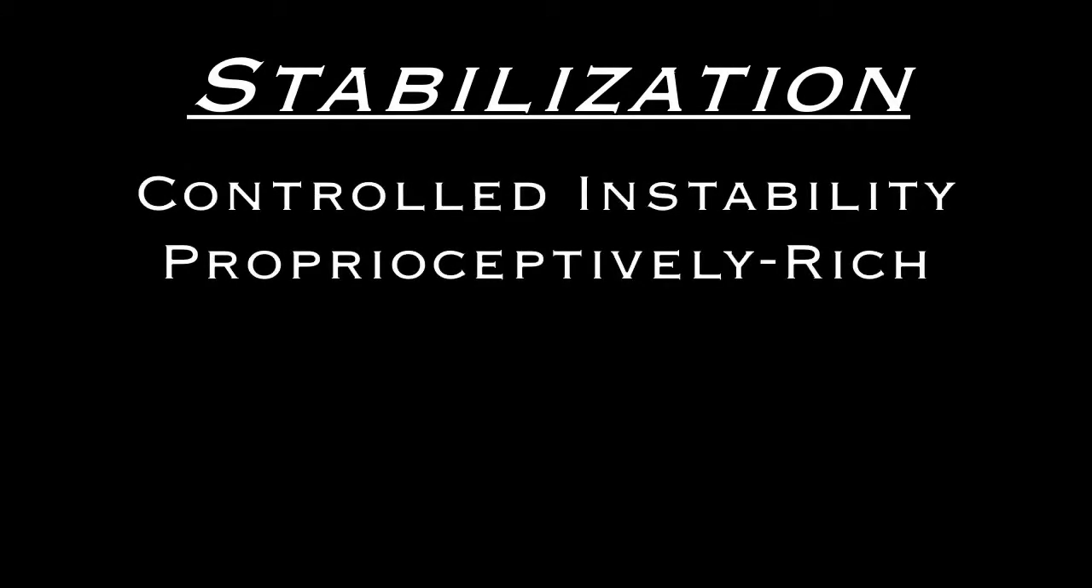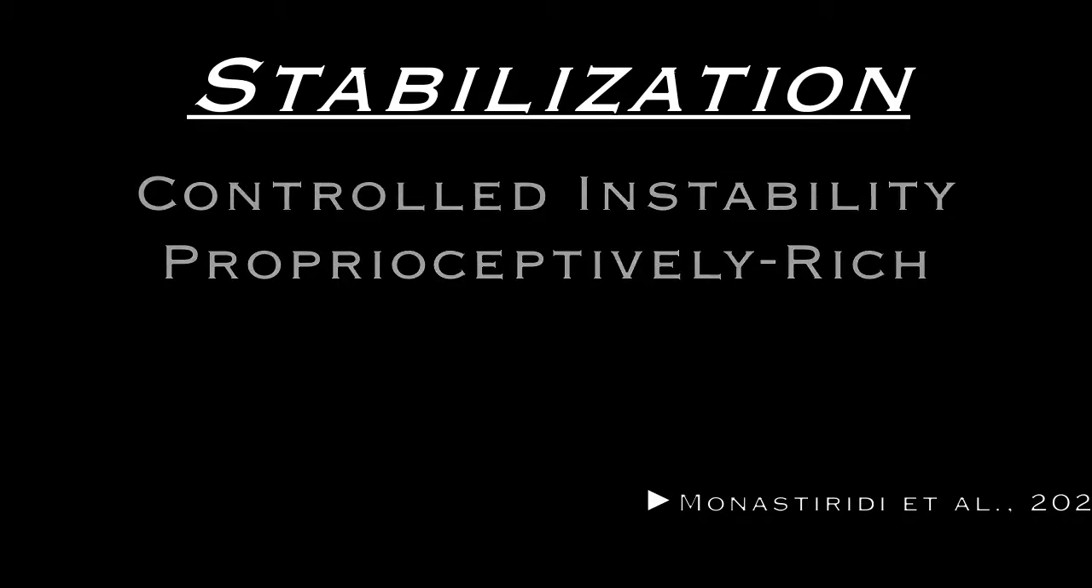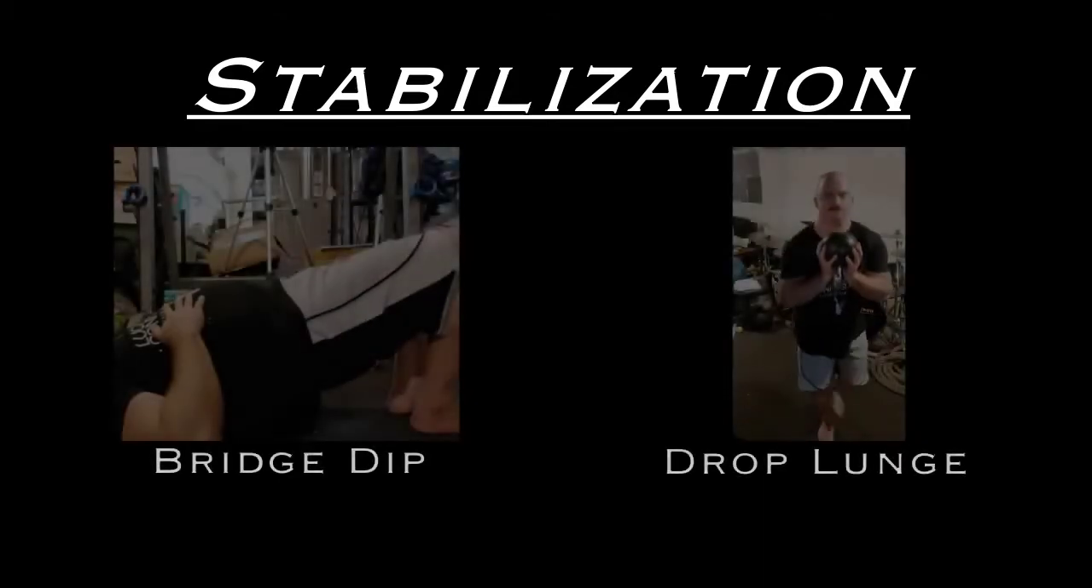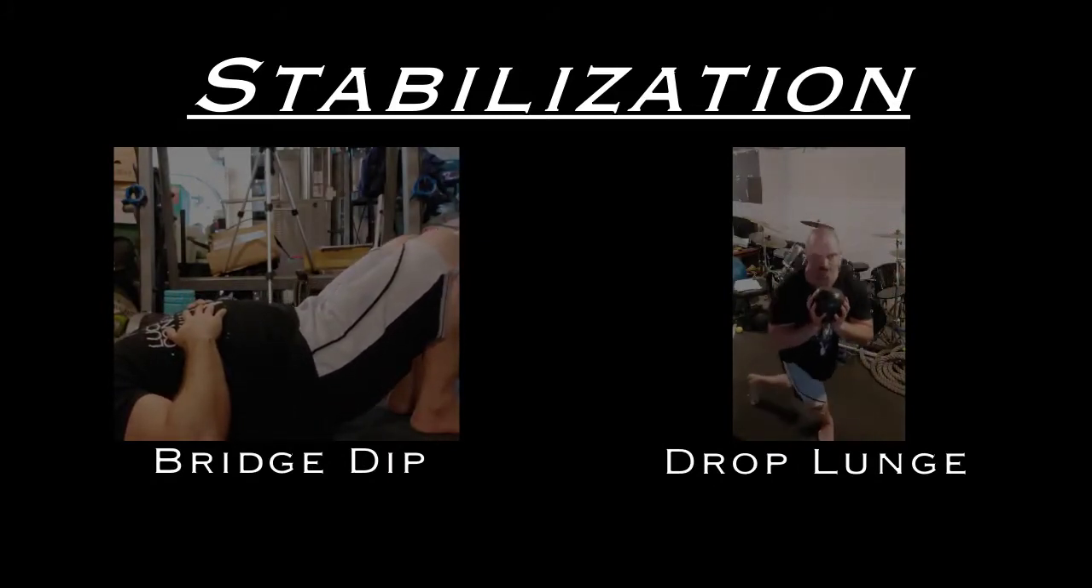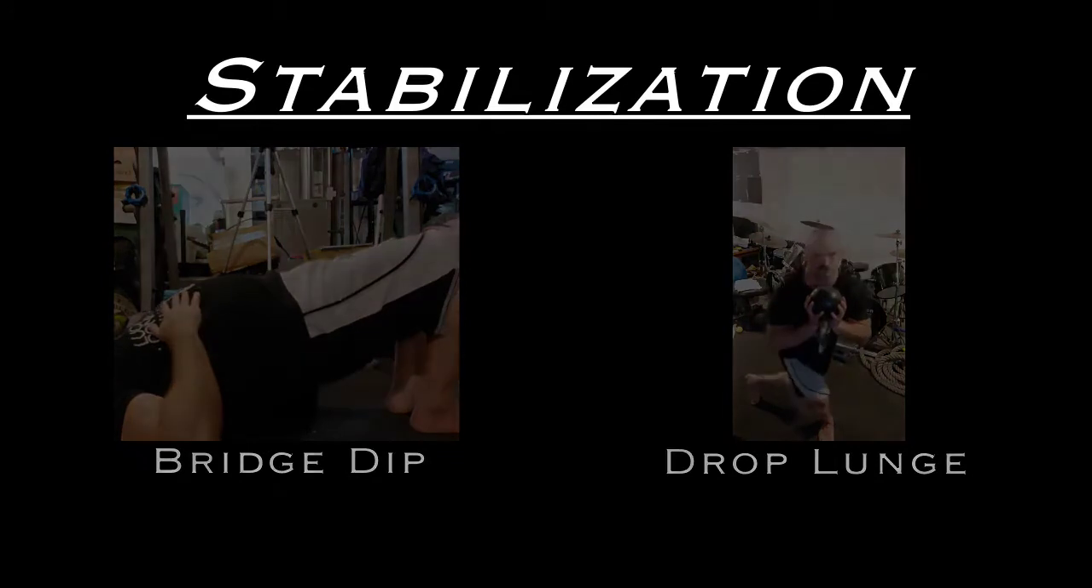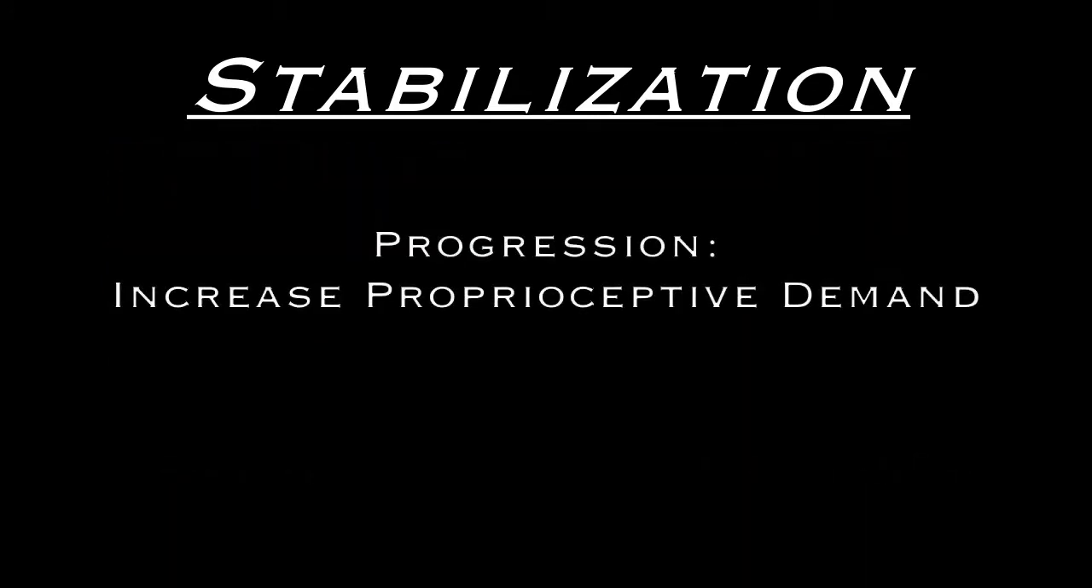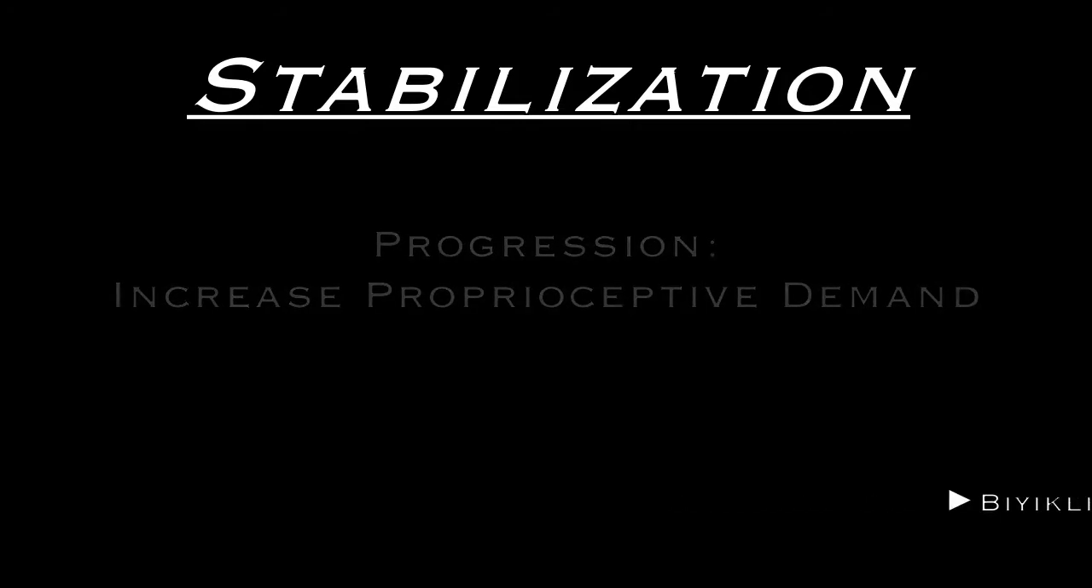The stabilization stage, as its name suggests, focuses on stabilization and prepares the athlete for more demanding training by utilizing controlled instability to create a proprioceptively rich environment. This includes core exercises in which the trunk remains static, such as planks and bridges, as well as balance and resistance exercises with a staggered or one-legged stance or otherwise performed on an unstable surface, such as a stability ball. The progression of these exercises aims to increase proprioceptive demand by further challenging the athlete's ability to maintain stability.